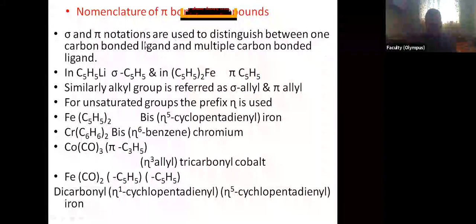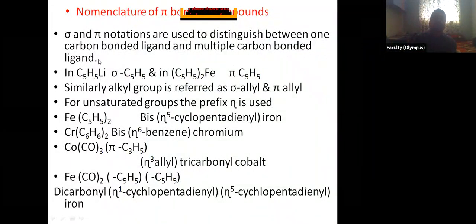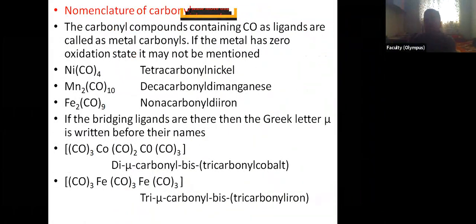Then nomenclature of carbonyl compounds. We have seen it while seeing the metal carbonyls, nomenclature of metal carbonyls in the last chapter. The carbonyl is written first, followed by the name of metal. So the compounds containing CO as ligand are called metal carbonyls. We have studied this topic. Now, if the metal has zero oxidation state, it may not be mentioned. In metal carbonyls, the metal may be in zero oxidation state or lowest possible oxidation state.